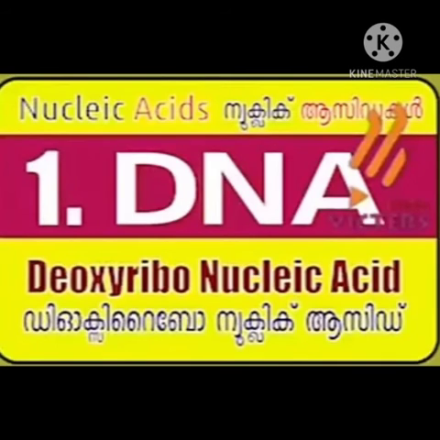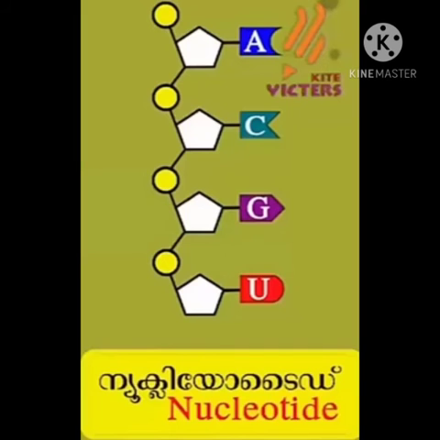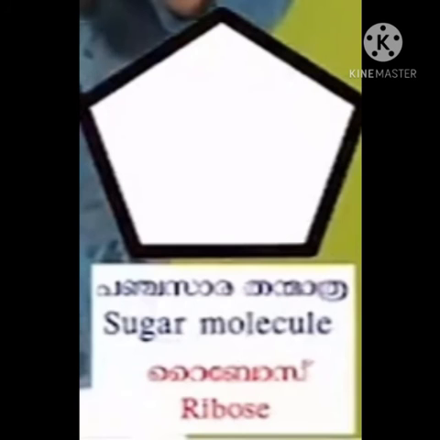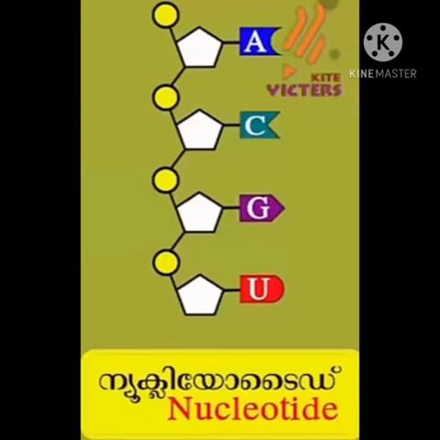Besides this deoxyribonucleic acid DNA, another nucleic acid RNA is also present in our body. RNA differs from DNA with a single strand and the sugar is ribose sugar. Here thymine is replaced by uracil. Adenine, cytosine, guanine and uracil are present in RNA.